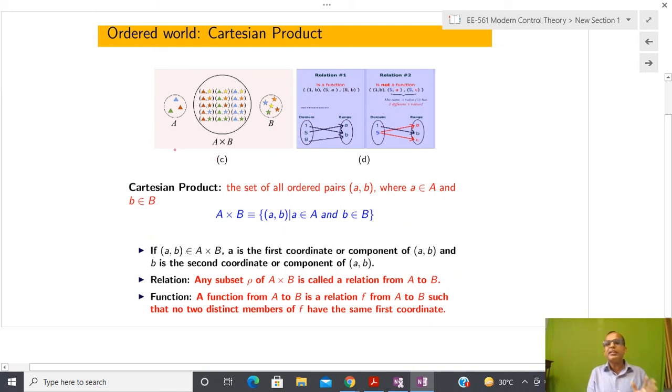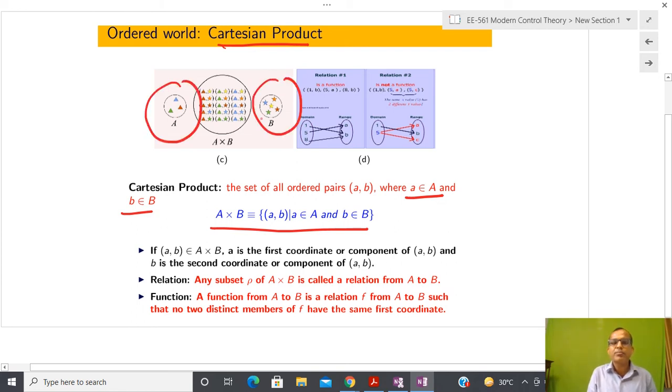Now let us try to see another thing. You might have seen during your childhood that in the textbook, first they introduce the notion of set, and after that they come to the Cartesian product. So try to understand the use of the Cartesian product. You are already well aware that whenever we talk about the Cartesian product, we take two sets, and after that we tell that (a, b) is the coordinates of a and b. Suppose I have this kind of symbol and I have this kind of symbol, then I can define all possible combinations.